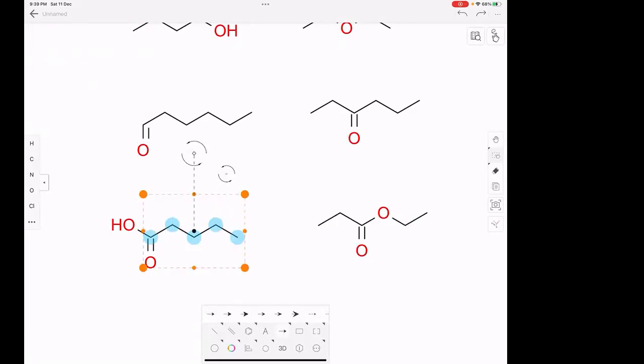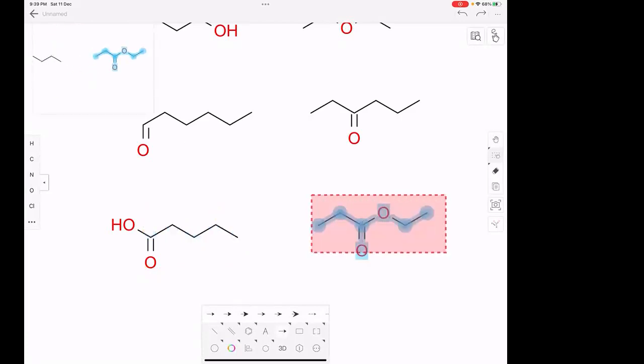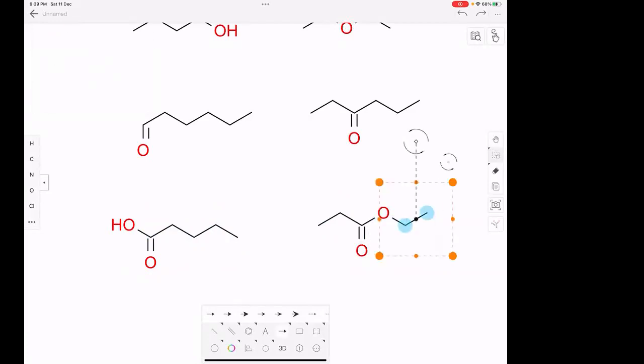What about the name of this ester? Ethyl propanoate.